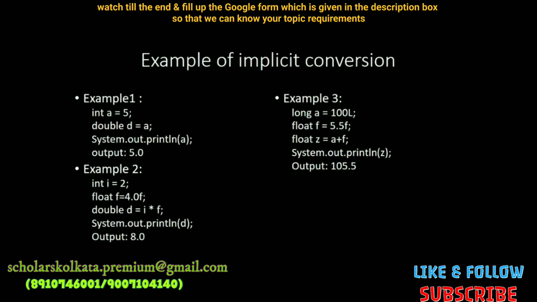Now you might be thinking that float is a 32-bit size, then how is it storing 64-bit size? Since float has a wide range with a precision point, we can store the 64-bit value in 32 bits. That is why we are getting the output in the form of float, 105.5.